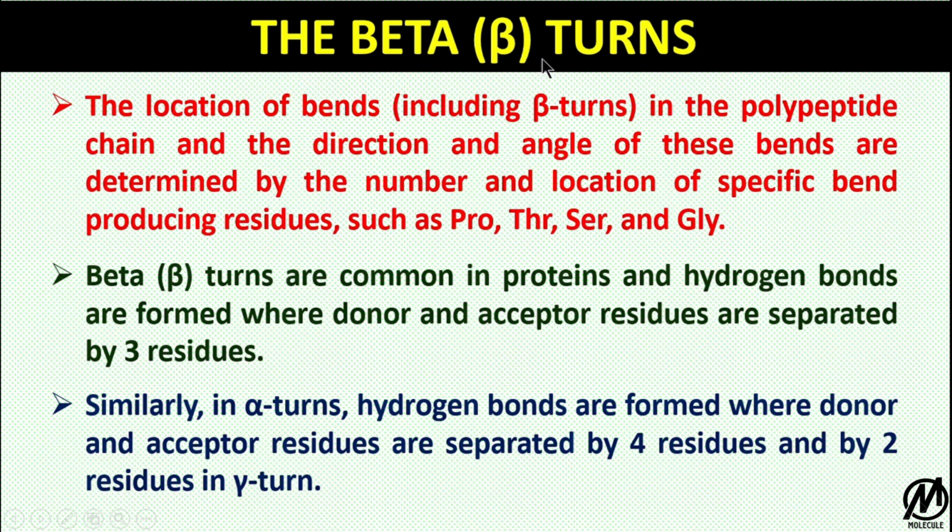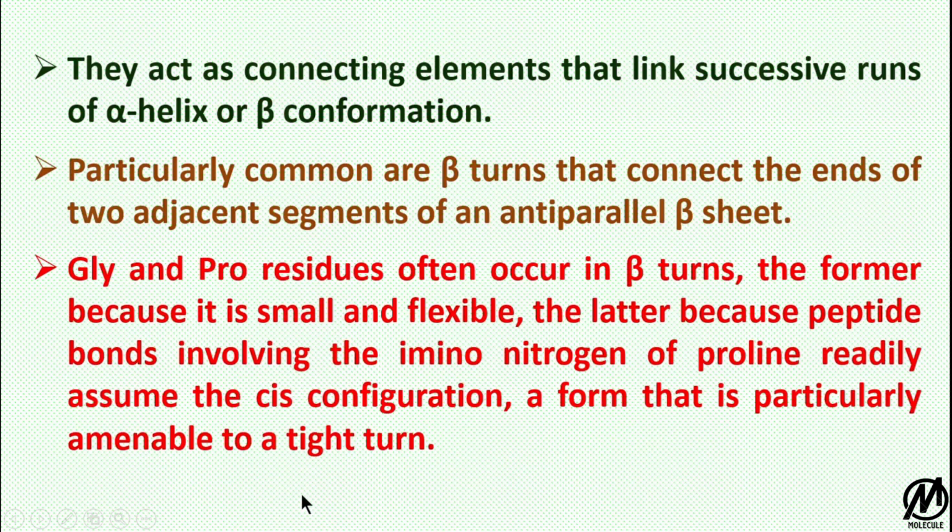The beta turns are very common in proteins, and hydrogen bonds are formed when the donor and acceptor residues are separated by 3 residues, meaning i and i plus 3. We'll discuss this in the next slide. Similarly, in alpha turns, hydrogen bonds are separated by 4 residues, and in gamma turns they are separated by 2 residues. The turns act as connecting elements that link the successive runs of alpha helix or beta conformation, meaning they connect the alpha helix to the beta sheets and the beta sheets to the alpha helix.